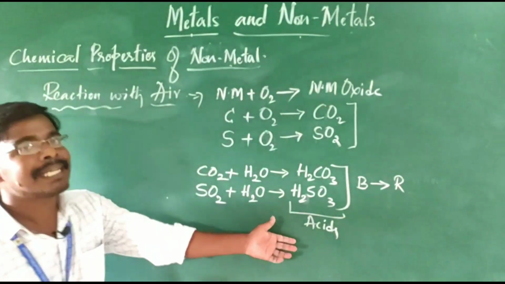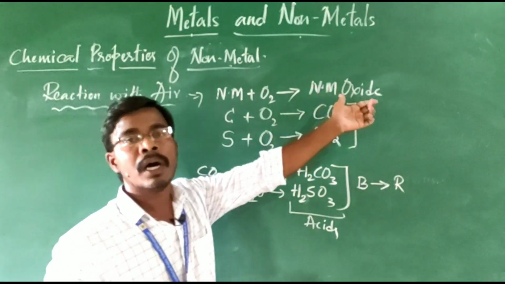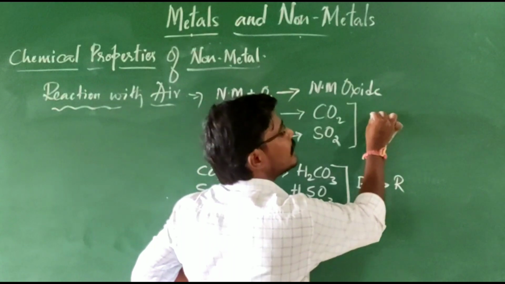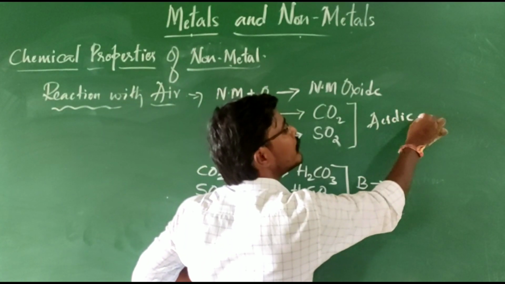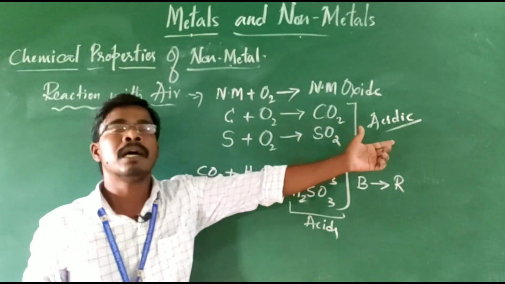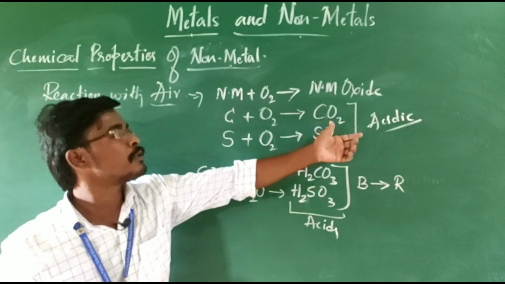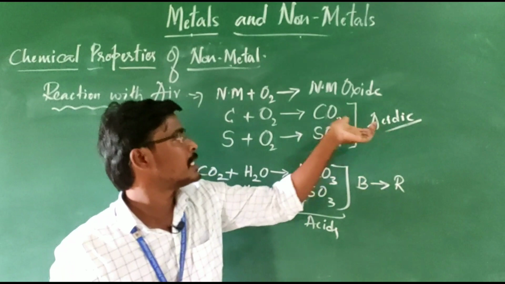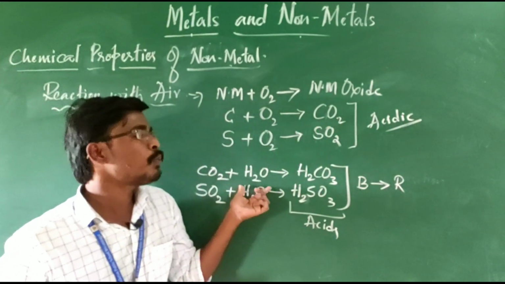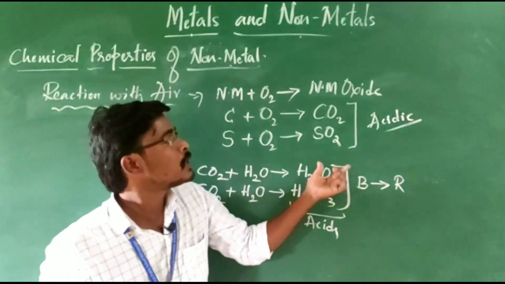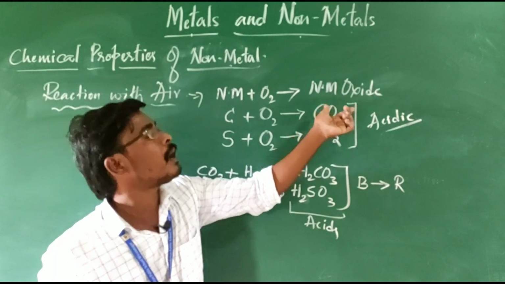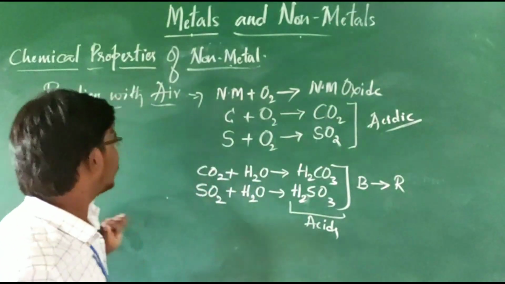So due to this example, what we can say is non-metal oxides are always acidic in nature. The same phenomenon is used in the preparation of acids. So the same procedure is used while preparing acids. Carbon dioxide with water forms carbonic acid. So due to that we say non-metal oxides are acidic in nature.